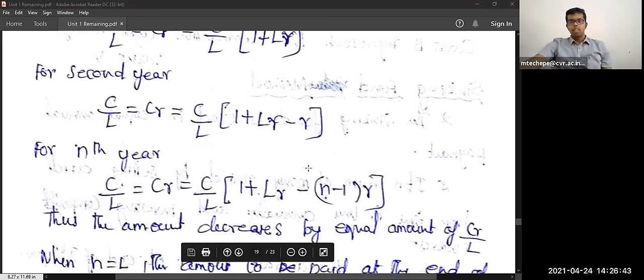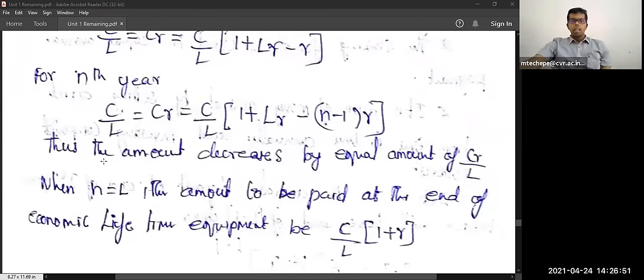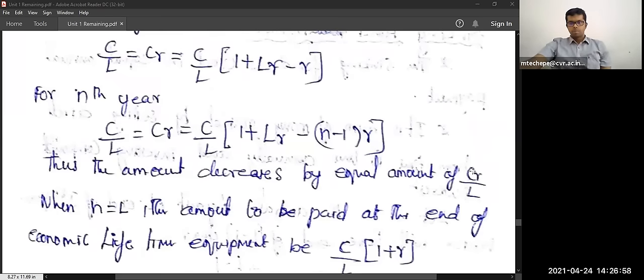Up to the N minus 1th year we are calculating, because we have already added the first year. Thus the amount decreases by an equal amount of C by L. So an equal amount of C by L will decrease.